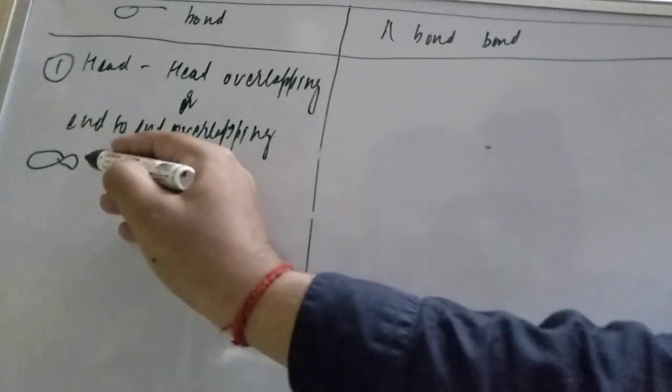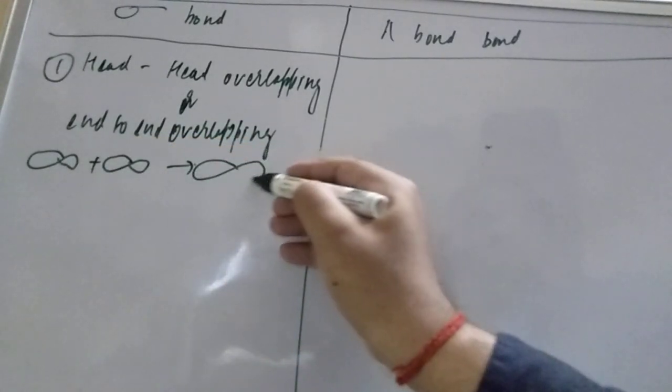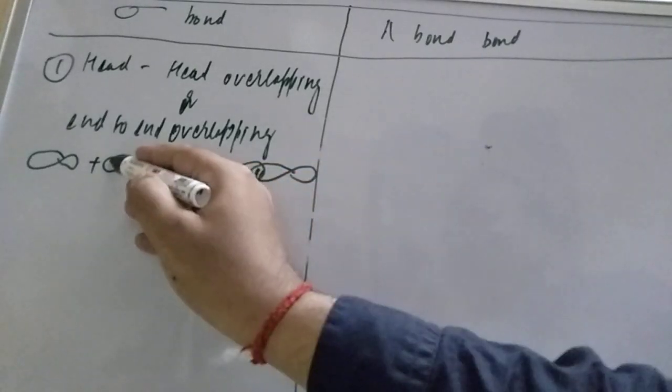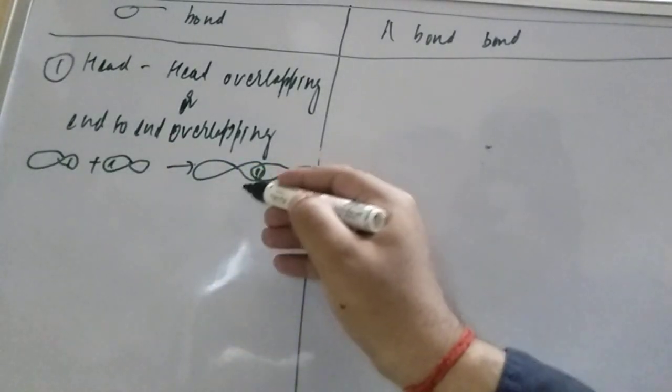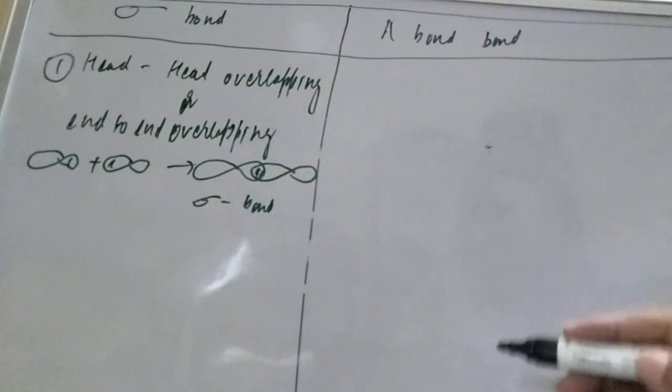Here is the s orbital, here is the p orbital. So if they overlap, they will form a good bond. Here is the nice sigma bond. So this is the sigma bond. Why sigma bond? Because of end to end overlapping.